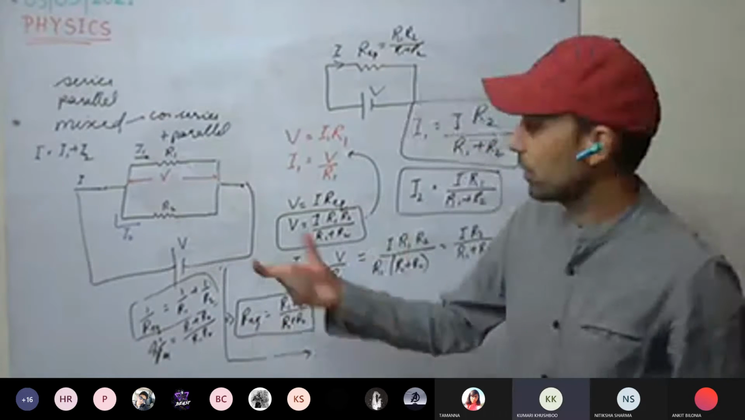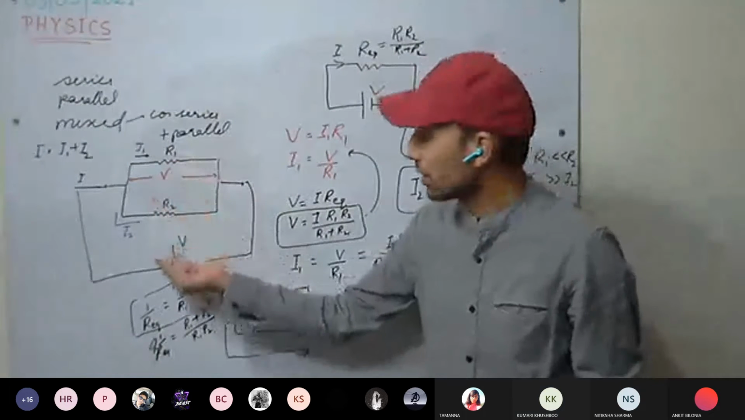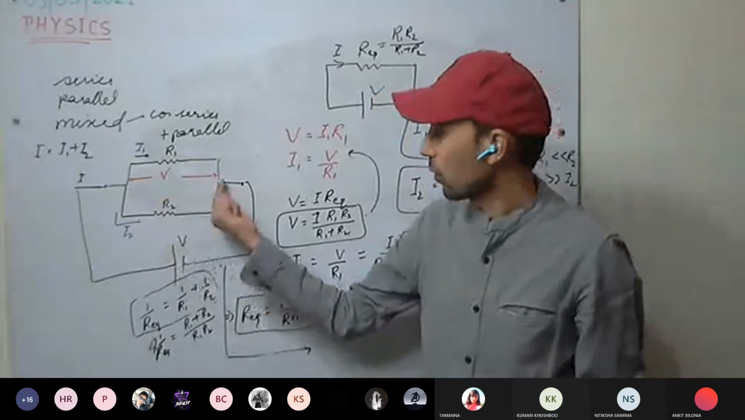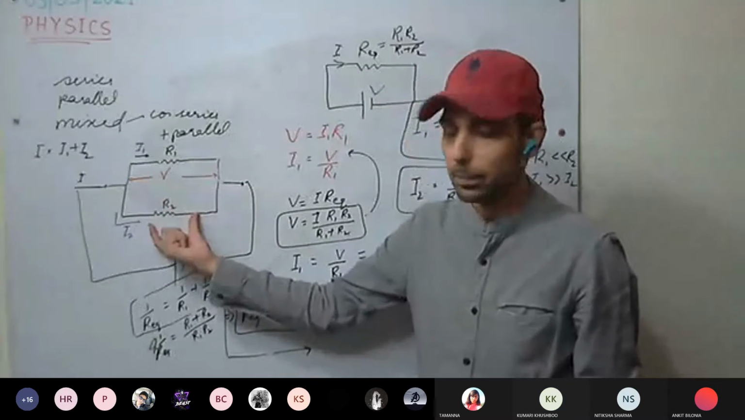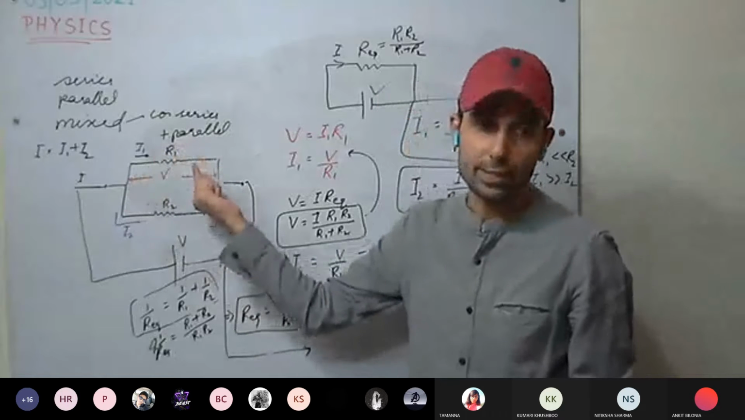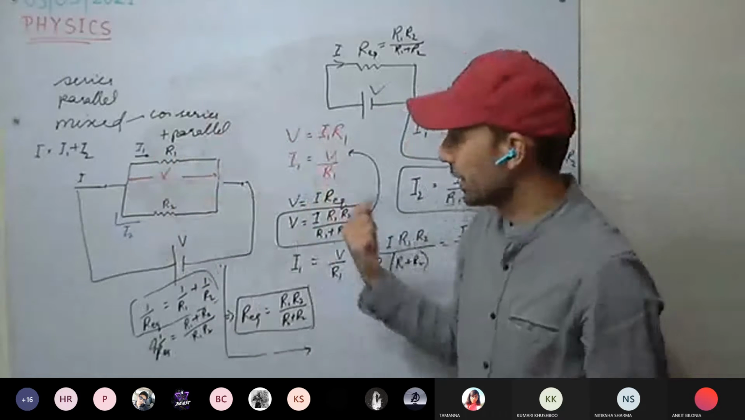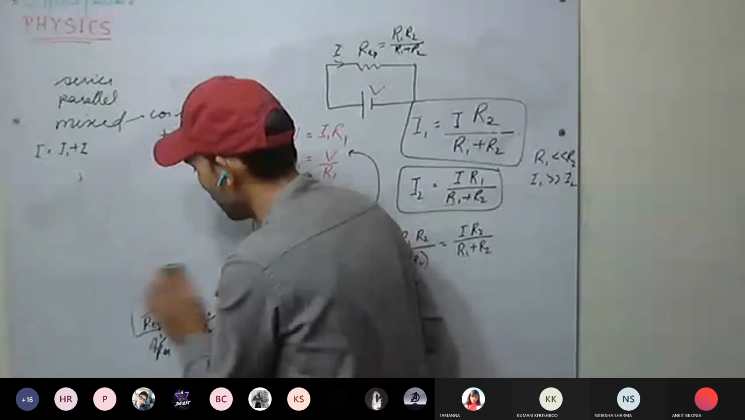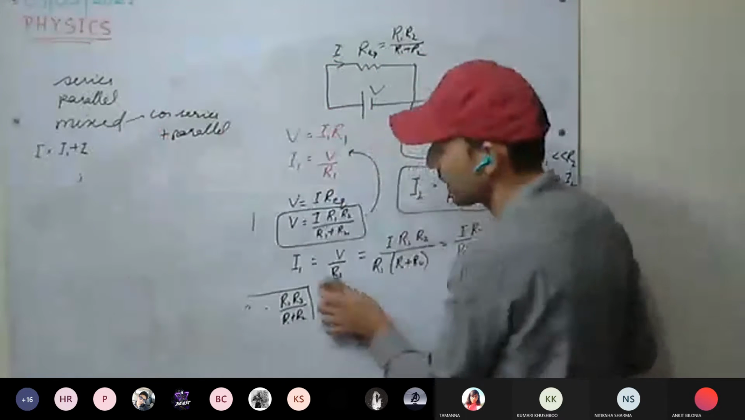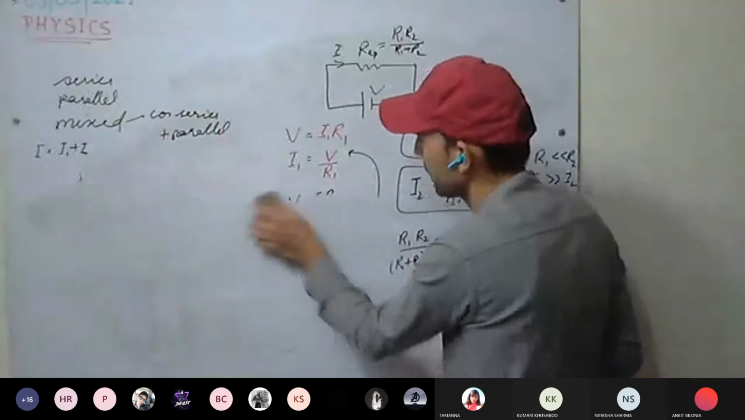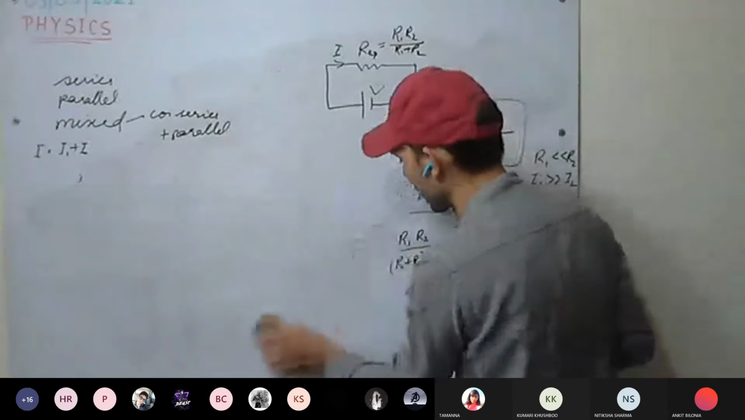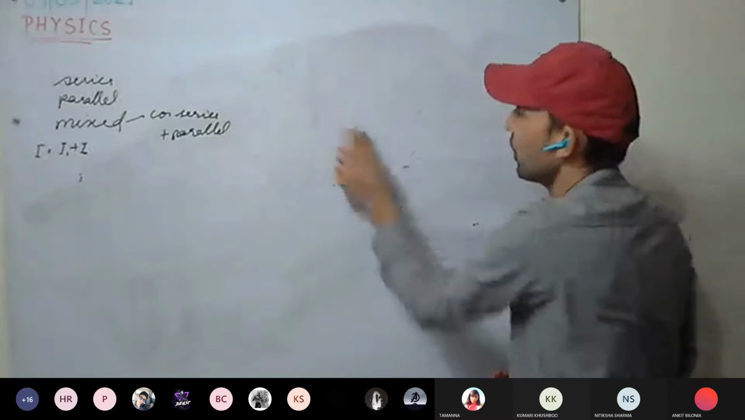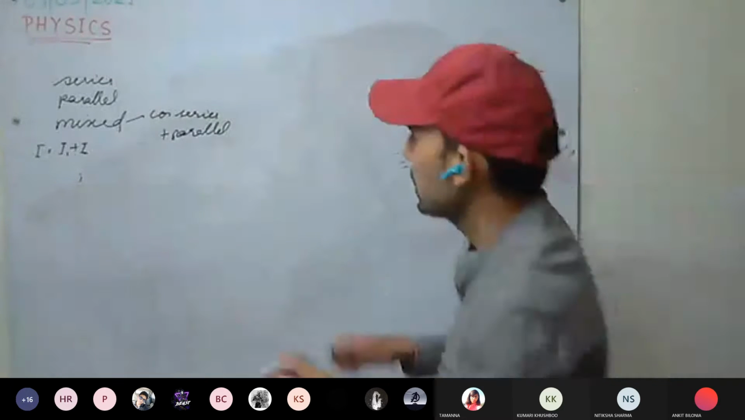So always remember, when they are connected in parallel, the voltage across all the resistors is same, but current divides. But in series, what happens? The potential difference divides, current remains same. So we calculate that one.